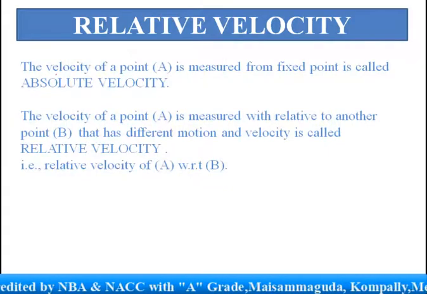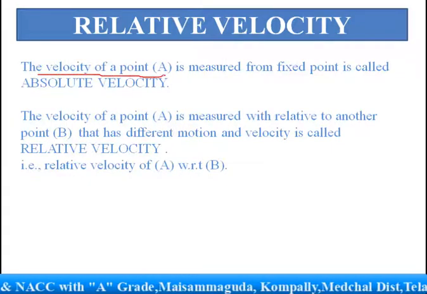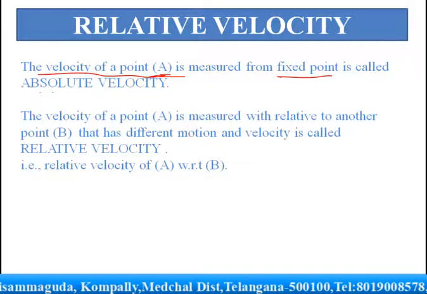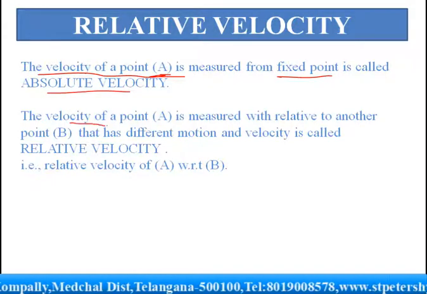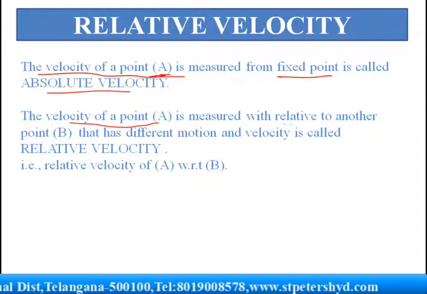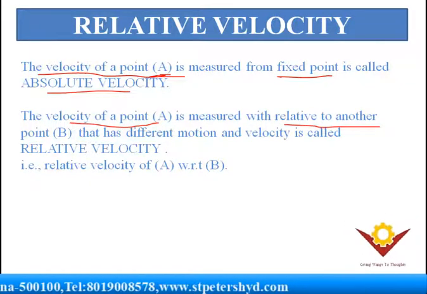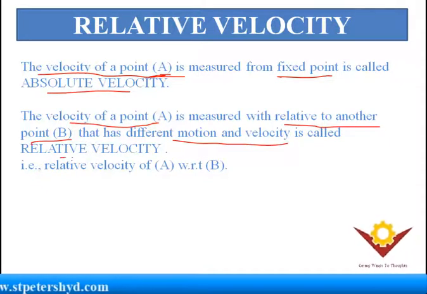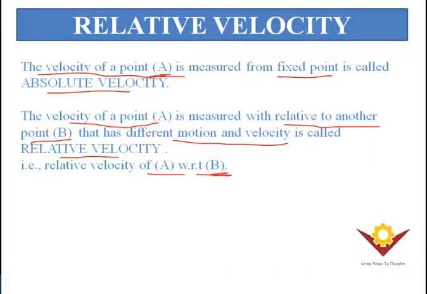Here you can see the velocity of a point A measured from a fixed point is called absolute velocity. The velocity of a point A measured relative to point B, which has a different motion and velocity, is called relative velocity. That is, the relative velocity of A with respect to B. And this is the normal way we can solve these types of relative velocities, in vector form.